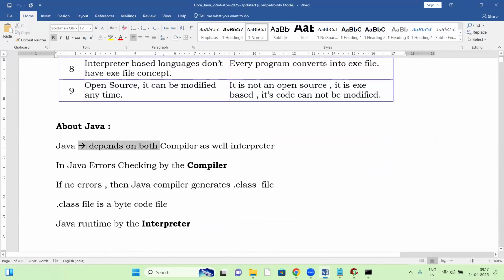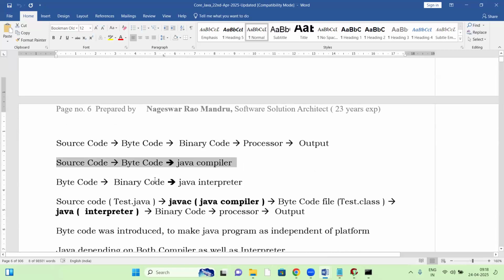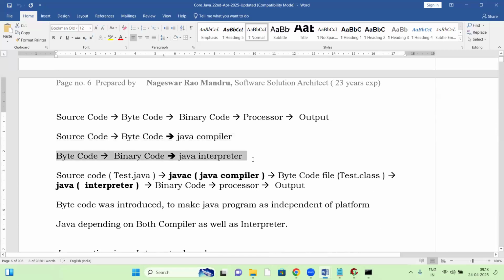Java depends on both the compiler as well as the interpreter. Java error checking is done by the compiler. If there is no error, the compiler generates a dot class file. A dot class file is a bytecode file, right? The dot class file is executed at runtime by the interpreter. Java source code to bytecode to binary code, then processor, then output. Source code to bytecode by the Java compiler, bytecode to binary code by the Java interpreter.